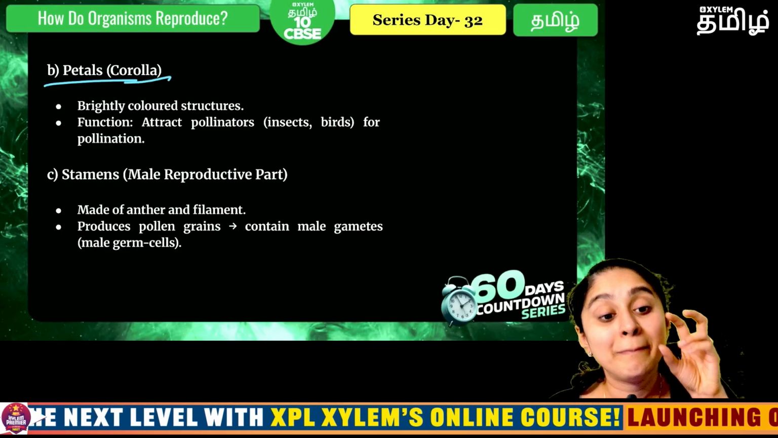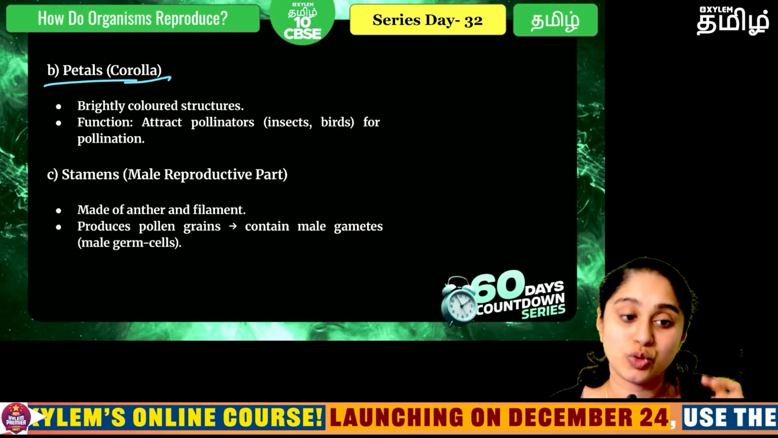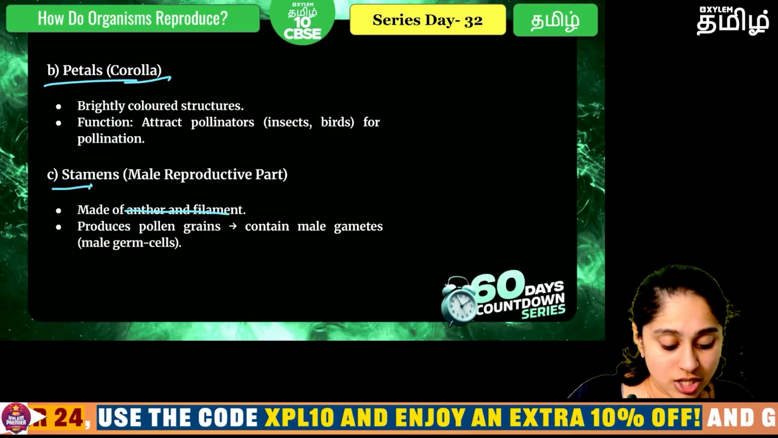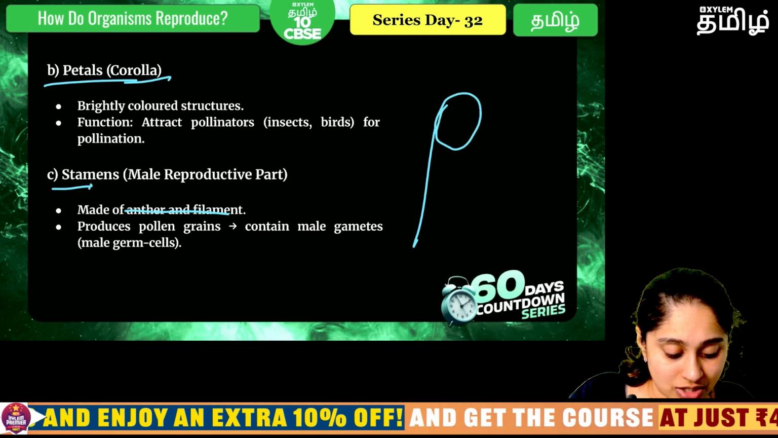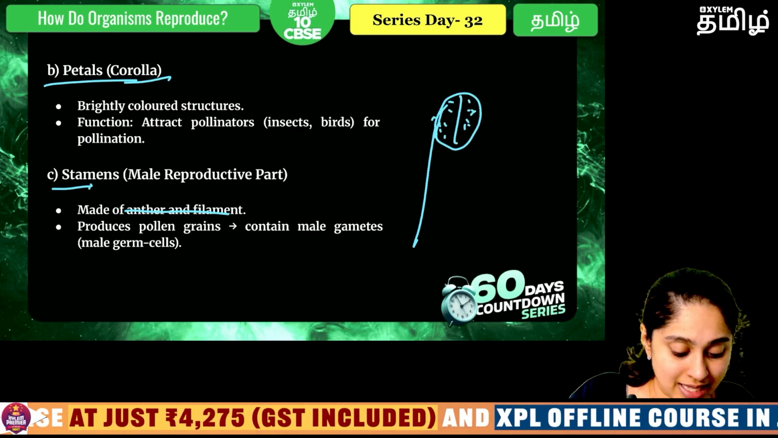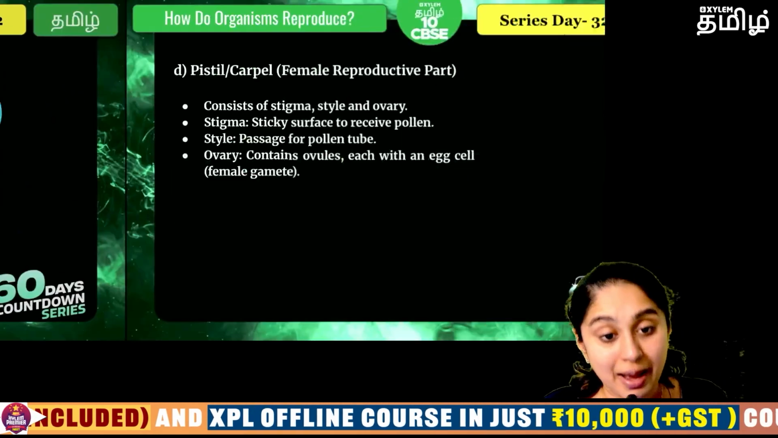Then we have the male part of the plant, which we call the stamens. It has an anther and filament. So on the filament there is a sac-like structure called the anther, inside which there will be the pollen grains, and these are nothing but the male gametes.